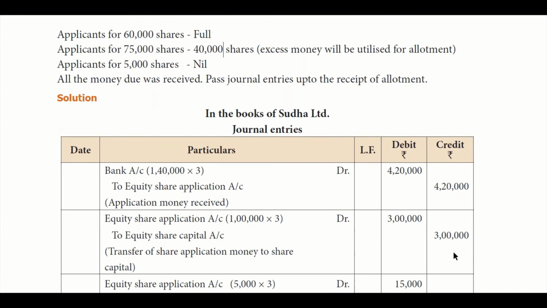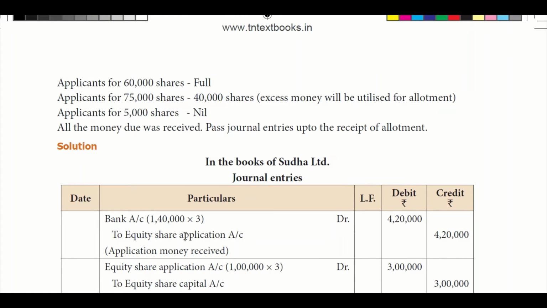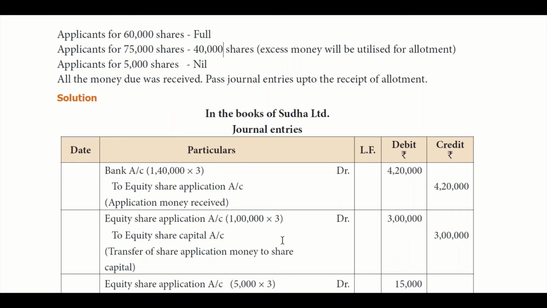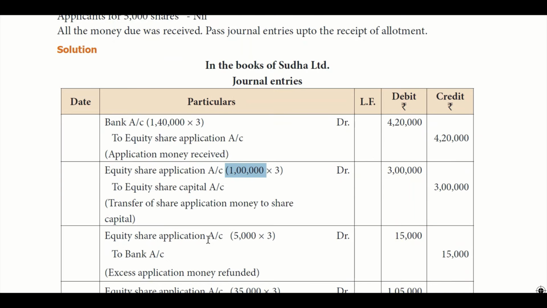And this is how the journal goes. As you all know, when we receive the application, for all 1,40,000 we already received 3 rupees per share. So 1,40,000 into 3: bank account debit to share application account, which is 4,20,000. The second entry is transferring application money to share capital account. We decided to go for only 1 lakh, so only that money you will move to share capital account. So 1 lakh into 3, which is 3 lakh, is moved to share capital account.